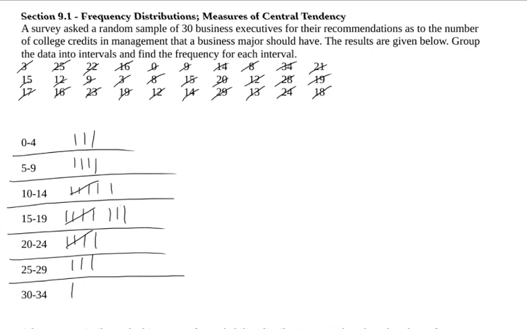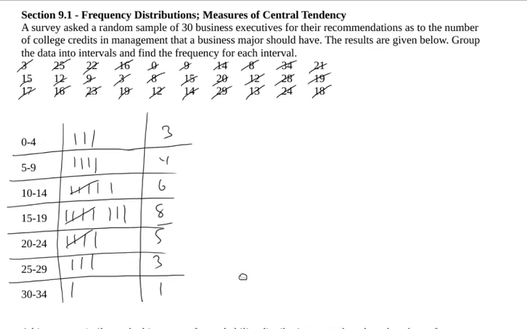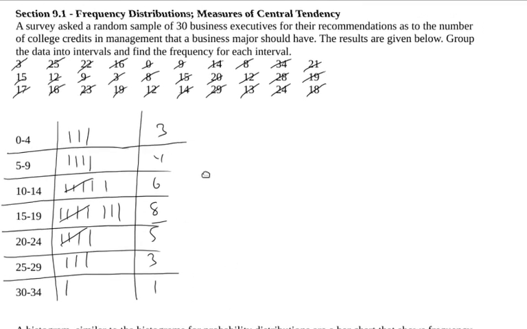Alright, so there I have my hash marks. I should probably take a moment and count up how many there are in each of these. So 3, 4, 6, 8, 5, 3, and 1. Alright, so this would be what we'd call a frequency distribution. Specifically, this is a grouped distribution.